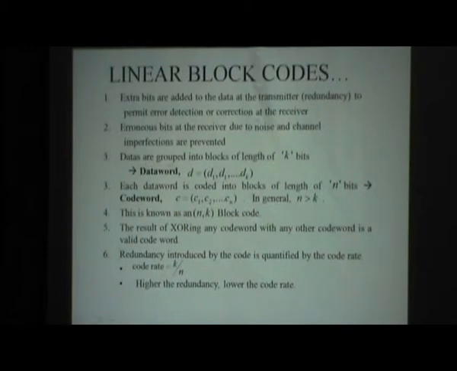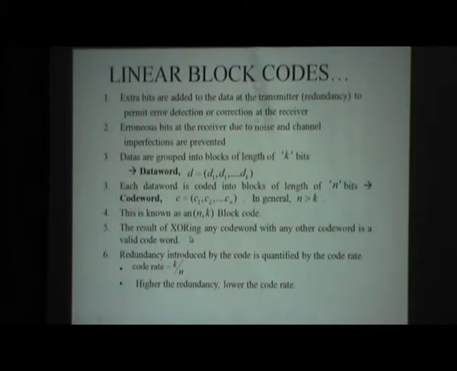The data is grouped into blocks of length k bits, and the data word in polynomial notation is d = d1, d2, up to dk. The encoder converts this data word d into a code word c. Obviously, the length of c is greater than the data word length, that is, in general, n is greater than k. In short, we can call it an (n, k) linear block code.